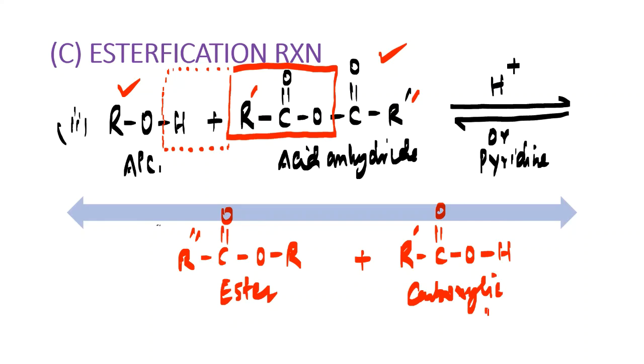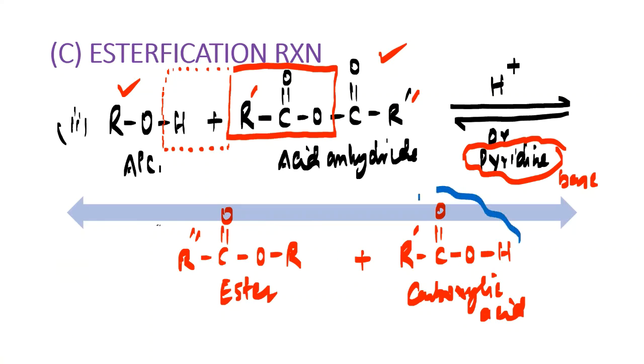And remember, this carboxylic acid which is here will be consumed by the base. Yes or no? This pyridine is the base here. And the carboxylic acid we have here is an acid obviously. Then this carboxylic acid is neutralized by pyridine.